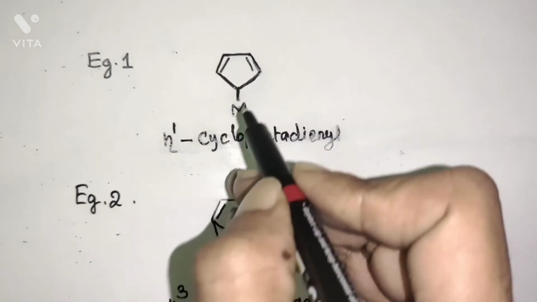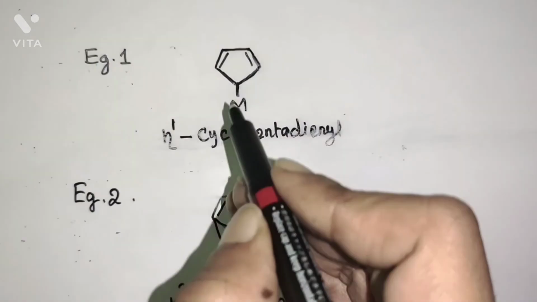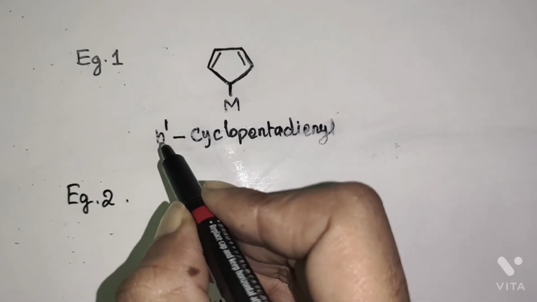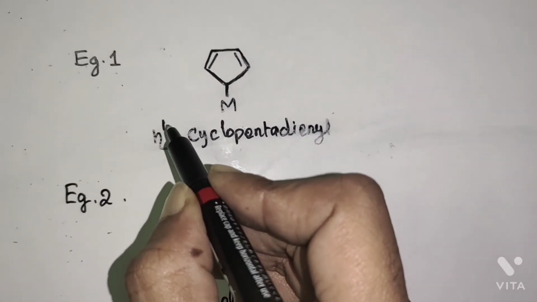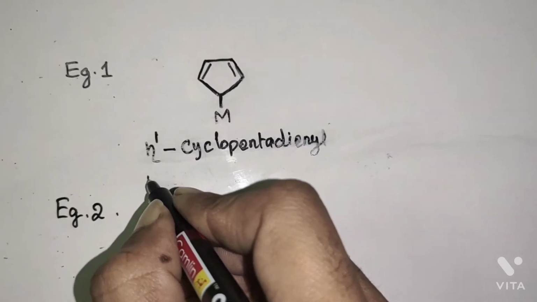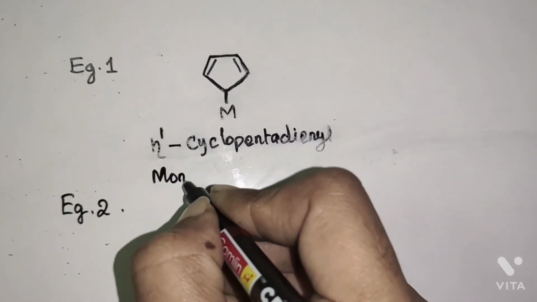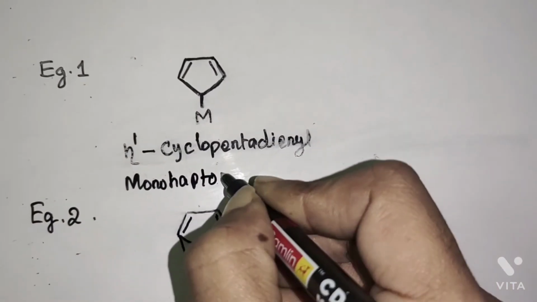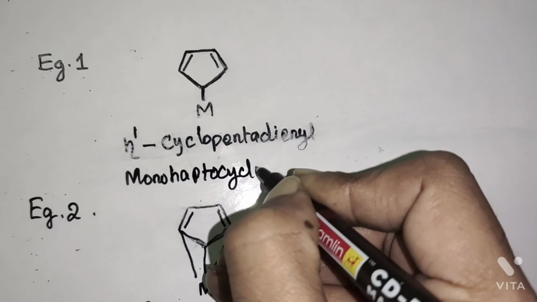Finally, the names of these organometallic compounds. Listen, hapticity eta superscript 1, therefore the name is monohaptocyclopentadienyl.